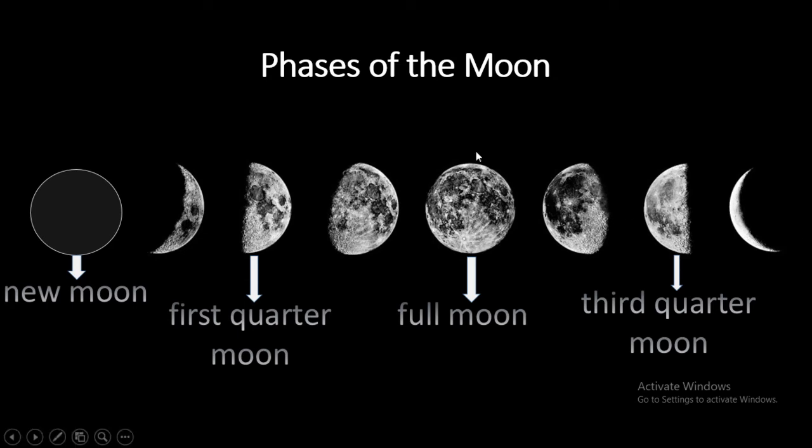When we start a new month, you're gonna see that the moon is gonna grow again until its first quarter. Then in the middle of the month, it's full moon. Then about the end of the month, it's third quarter. So these, we call them the phases of the moon.